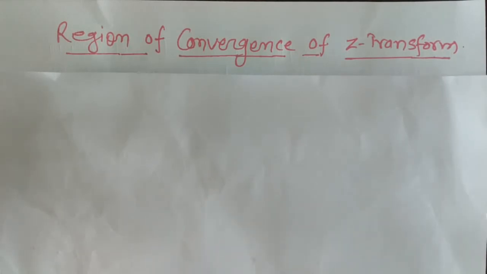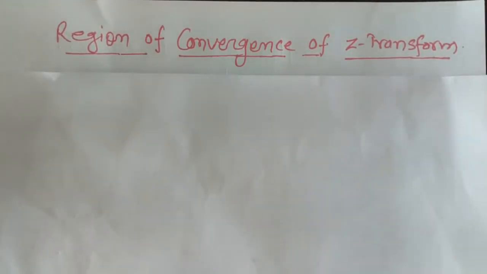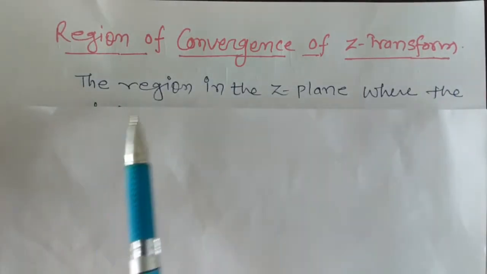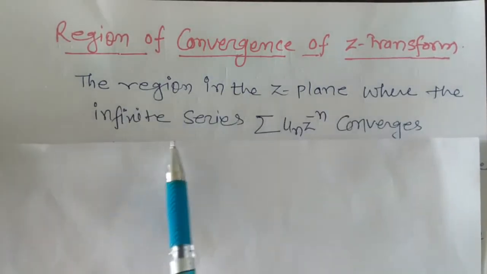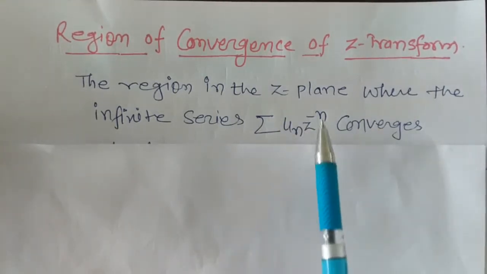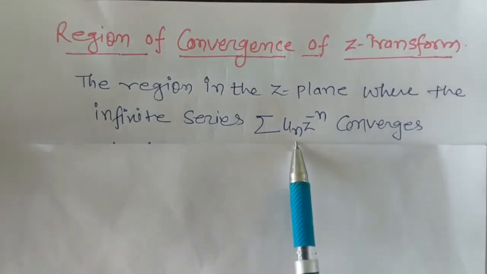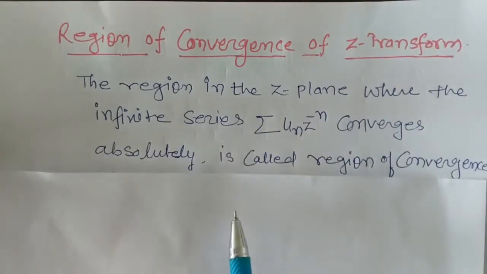In this video, I am going to discuss region of convergence of Z transform. So what is the region of convergence? The definition of region of convergence is the region in the Z plane where the infinite series summation u_n z to the power minus n, which is the Z transform of the sequence u_n, converges absolutely.